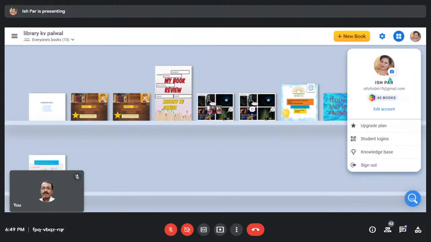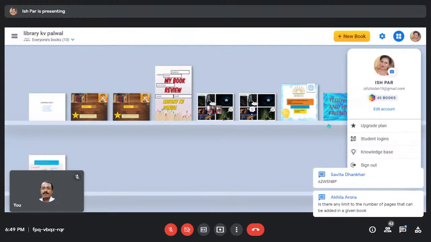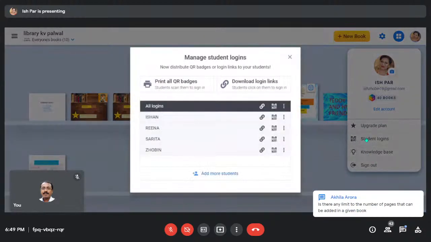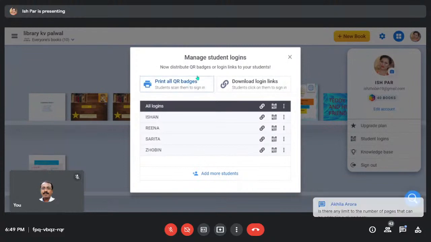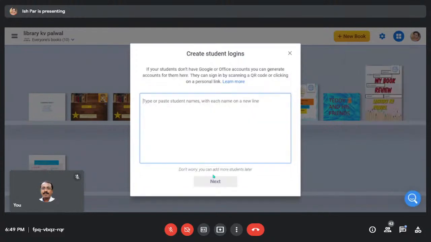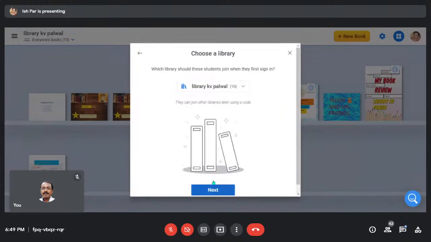You click on your setting button and there is a student login. If you need to take one demo class for your students, if you click on the student login, it will ask you to manage your students' login. You can create your own login, add more students, add the name of your student and next. Yes, I want to add it to Library KV Palwal.